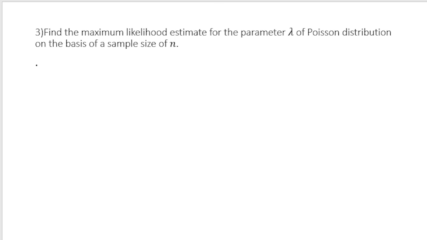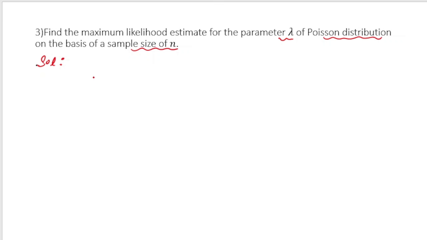Now let us move to the third problem, right? Because this is also an interesting one. So the third problem is that find the maximum likelihood estimate for the parameter lambda of Poisson distribution on the basis of a sample of size n, right? So I will not delay this, I will just quickly solve it.